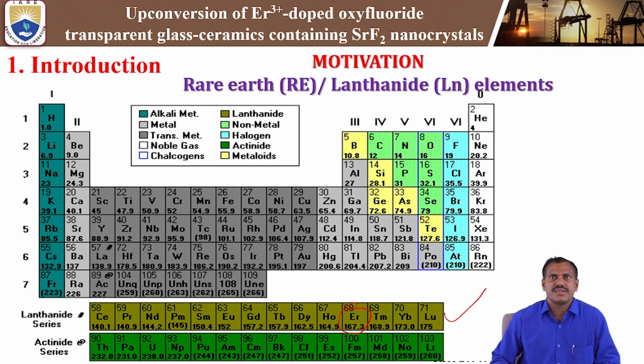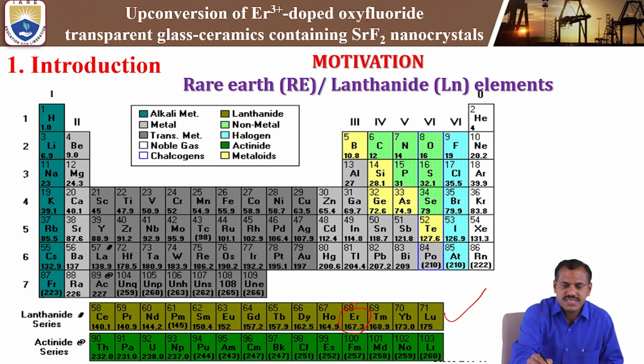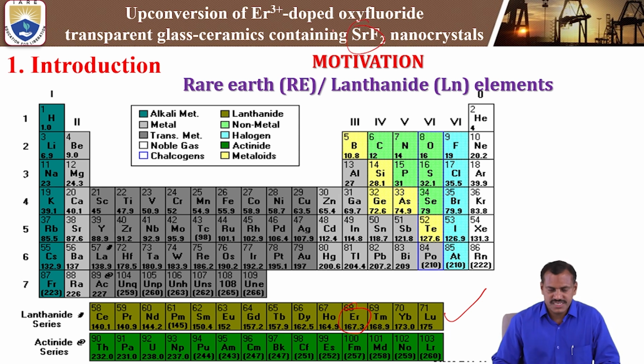This is one of the important rare earth elements to dope with transparent glass ceramics, because it enhances the luminescence properties and optical properties, and we can also discuss upconversion studies, particularly in the case of erbium 3+ rare earth elements. That is why we are discussing the upconversion of erbium-3+-doped oxyfluoride transparent glass ceramics containing strontium fluoride nanocrystals. This is one of the important nanocrystals that we are going to discuss in the present study.